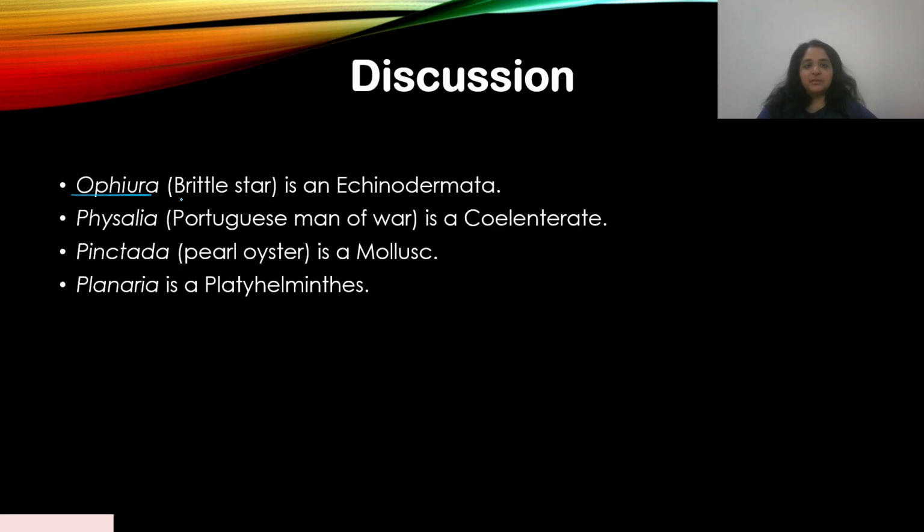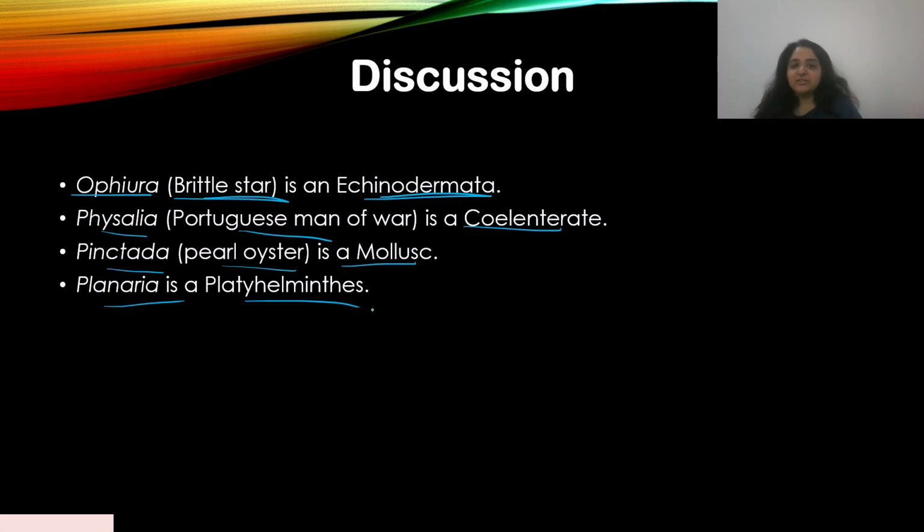Okay, so Ophiura is a brittle star. It's an Echinodermata. Physalia is Portuguese man of war, a Coelenterate. Pinctada is pearl oyster, a mollusk. Planaria is Platyhelminthes. Again, all these names were there in NCERT, and they're all factual based questions, right? So if you remembered all these names, then you could have answered the question easily. It shouldn't have been so difficult to answer. All factual based. All right, let's move on.